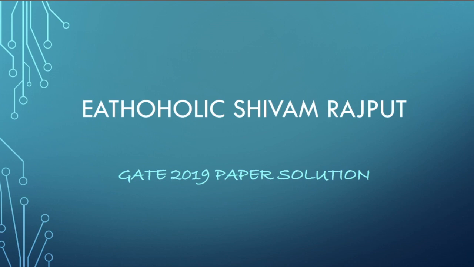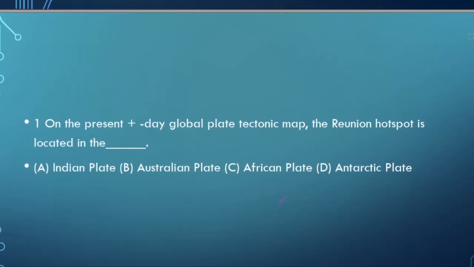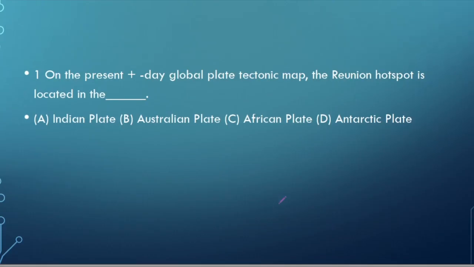So let's start. The first question is, on the present day global plate tectonic map, the Reunion hotspot is located in. So first of all, what is a hotspot? A hotspot is a kind of volcanism which is different from other types of volcanism, and it generally occurs in the interior part of lithospheric plates. Well-known examples are the Hawaiian and Yellowstone hotspots.